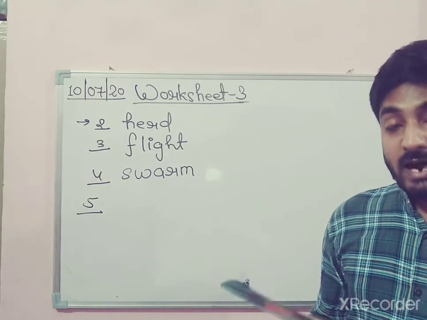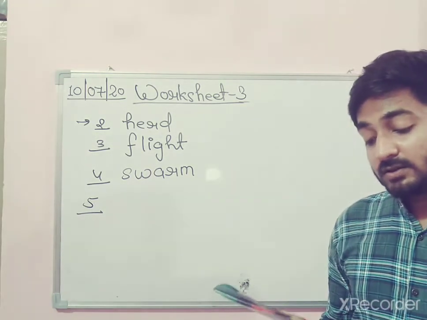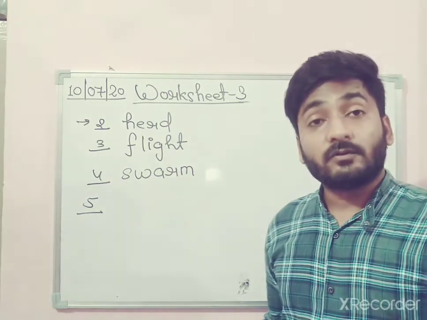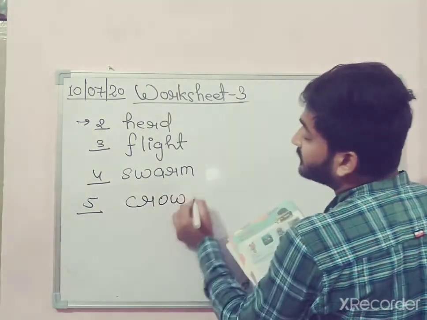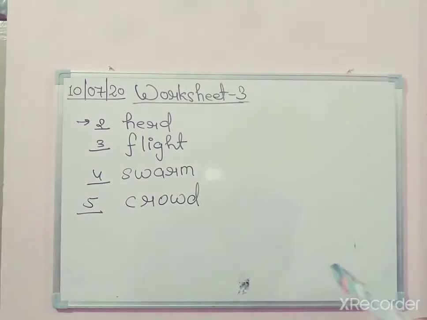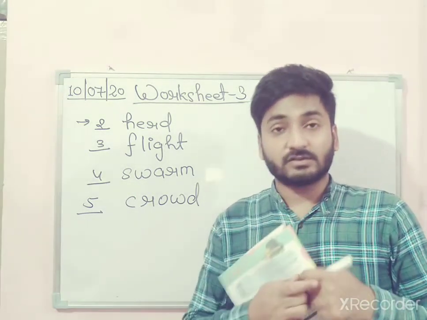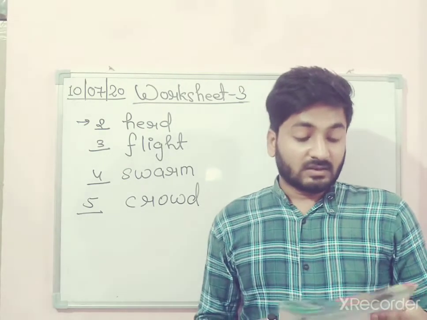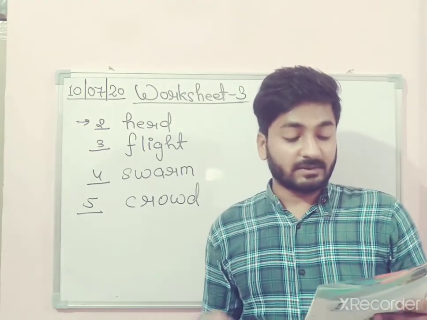Number 5. A large crowd of people blocked the road. Crowd of people, a collection of people is called crowd. That means crowd is the collective noun which we used in this sentence. Now come to the next one. This you all have to do yourself. I am telling you one by one. Just do it in your book. Take your book and your pencil or pen.